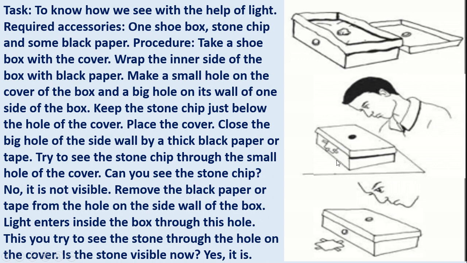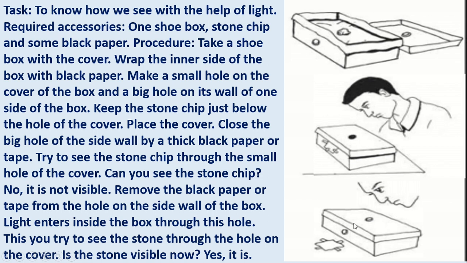Then light enters inside the box through this hole, and the stone chip will be lit, and that light will be reflected back to your eyes and you can see the stone chip.